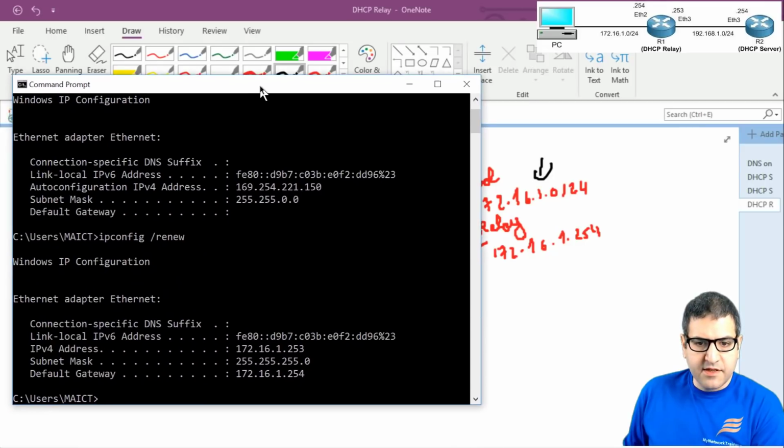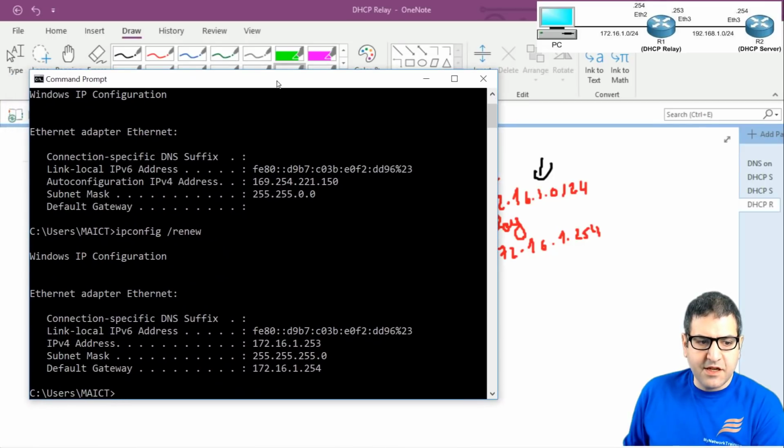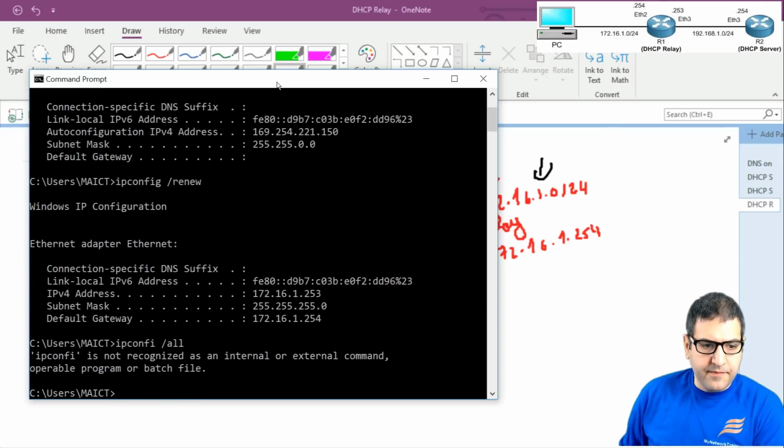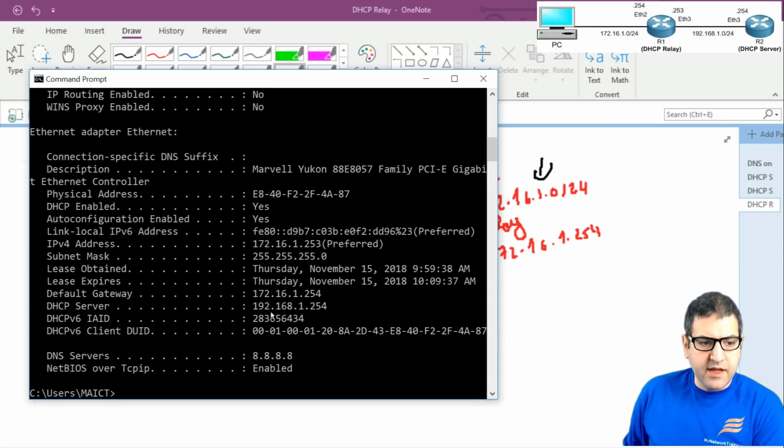So he has received this IP, and to be sure that he received it from this DHCP server, I can say ipconfig/all. Then we look at the DNS, because I set the DNS to 8.8.8.8, and you can see it is there. And you can see the DHCP server mentioned here, it's 192.168.1.254.